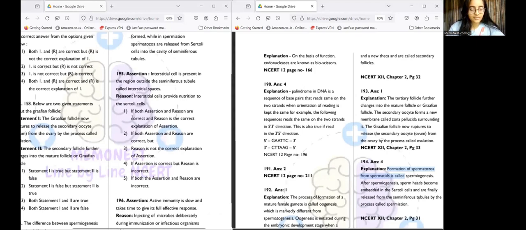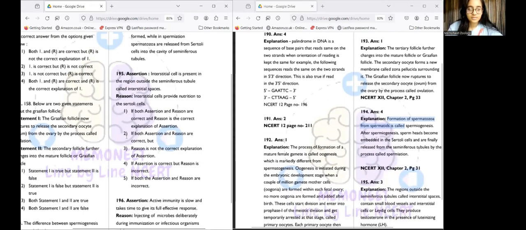Okay, next we have 195, which is interstitial cells are present in the region outside the seminiferous tubules called interstitial spaces. It's again an assertion reasoning type of question.